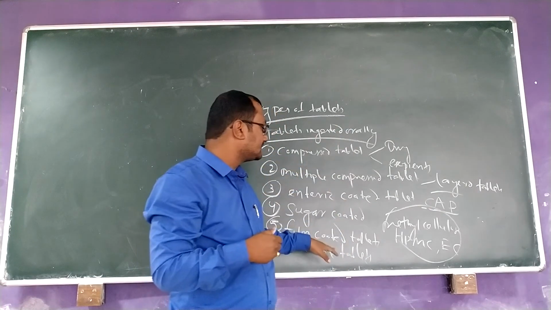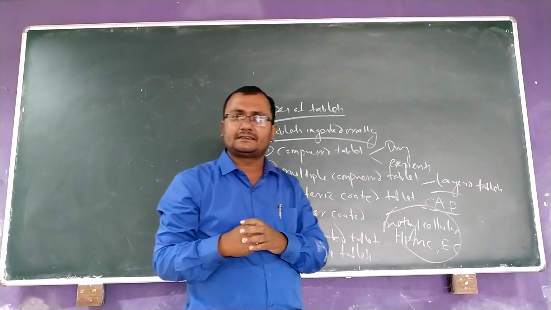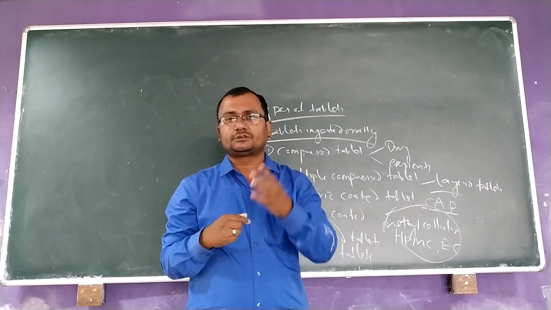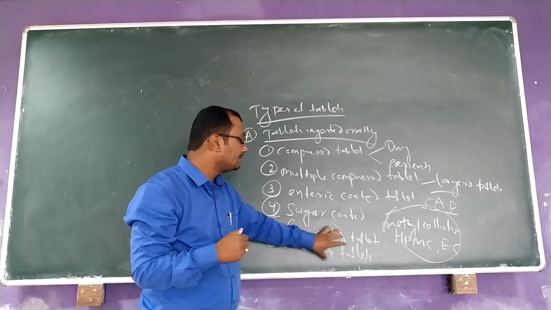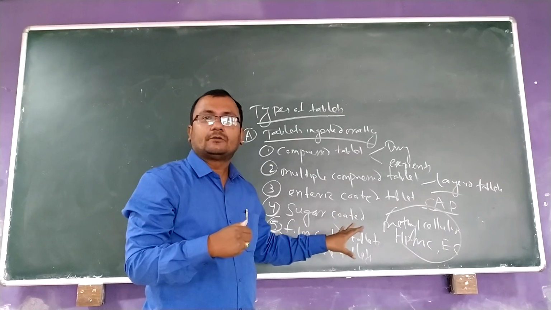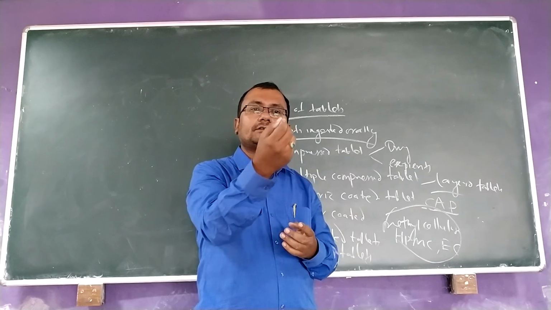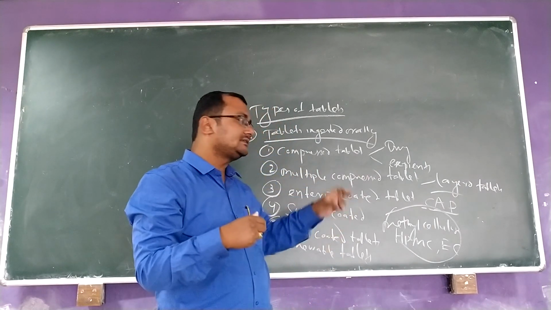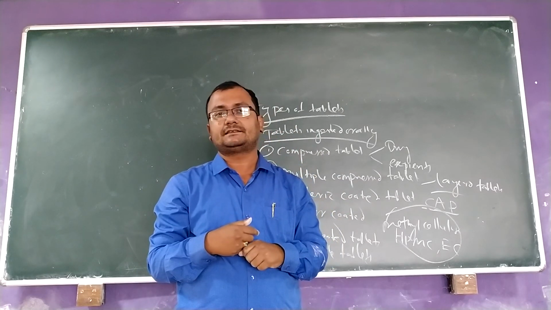Many types of drugs come in the form of chewable tablets, like antacid tablets. Different vitamin tablets also come this way, like vitamin C tablet. When we take a chewable tablet, we have to chew it well and swallow the solution.